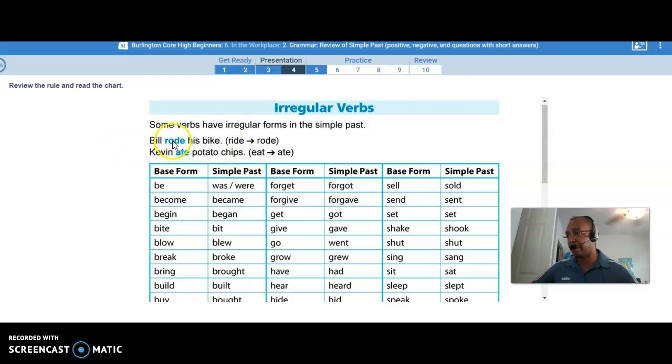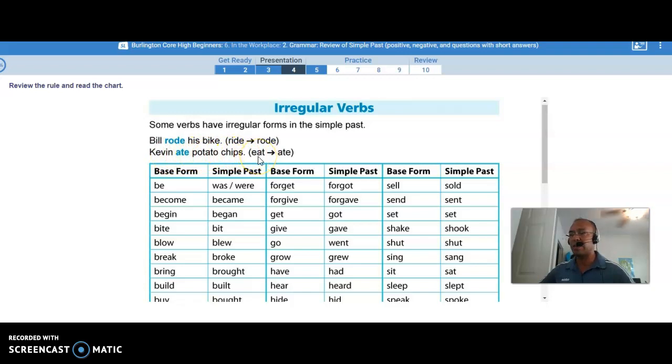They're different. The O changes to an I, okay, or the I changes to an O. Right? Ride to ride and rode. I rode. I rode the bike. Past tense. Kevin ate potato chips.